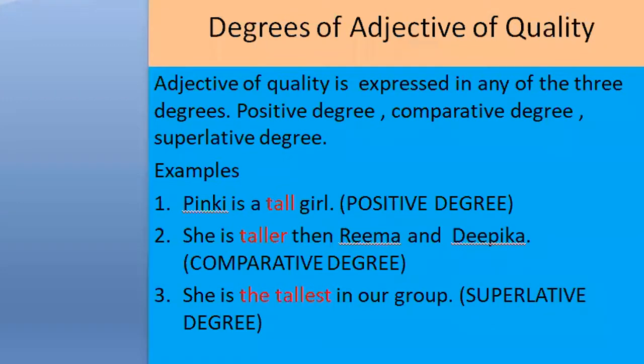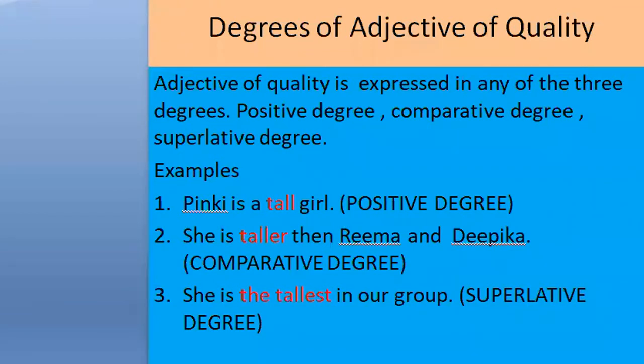Next one is Ankit is more intelligent than Sri. This is a comparison between two boys, one is Ankit, another one is Sri. It is a comparison between two. And don't be confused that in comparative degree, yes, we compare two and we will use "than" in this comparative degree.